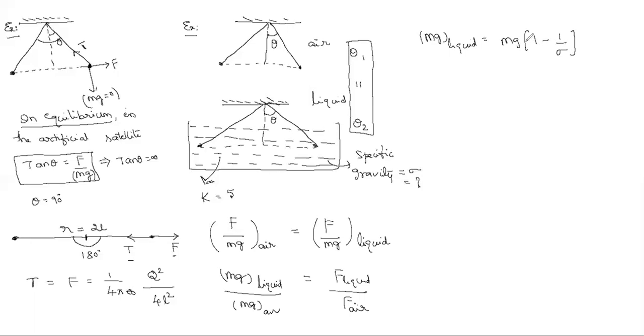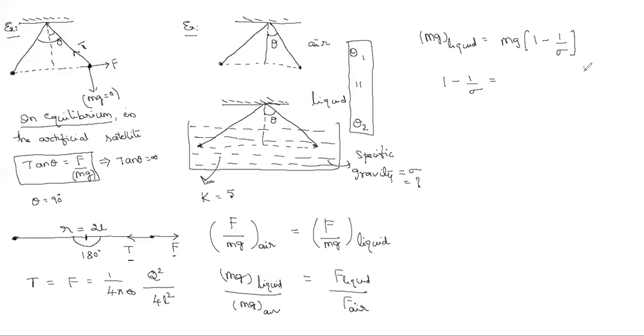Remember this formula? So if I substitute mg liquid as mg into 1 minus 1 by sigma, mg gets cancelled. 1 minus 1 by sigma equals F liquid by F air.